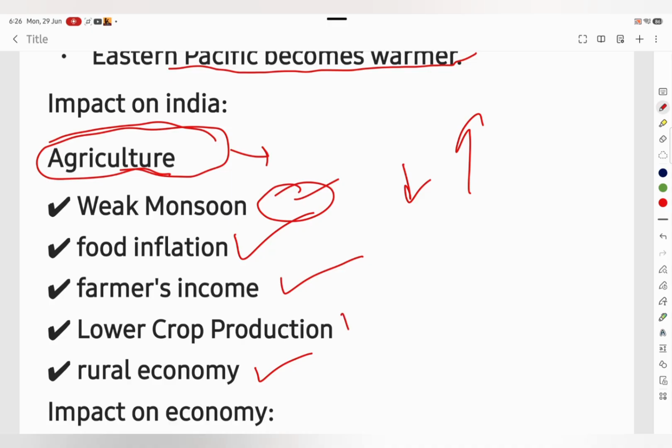Right, and lower crop production. As the monsoon affects production, that can lead to a decline in crop production also. Overall economic growth. What is the impact of these abnormalities in the weather or atmosphere on economic growth? Agriculture contributes directly to India's GDP and also supports many allied sectors such as food processing, transportation and rural industries. When agricultural growth slows down, the overall pace of economic growth may also slow. Right.